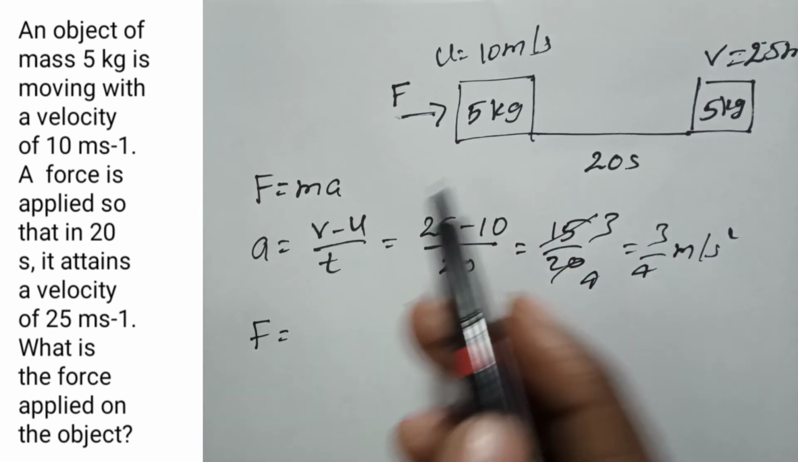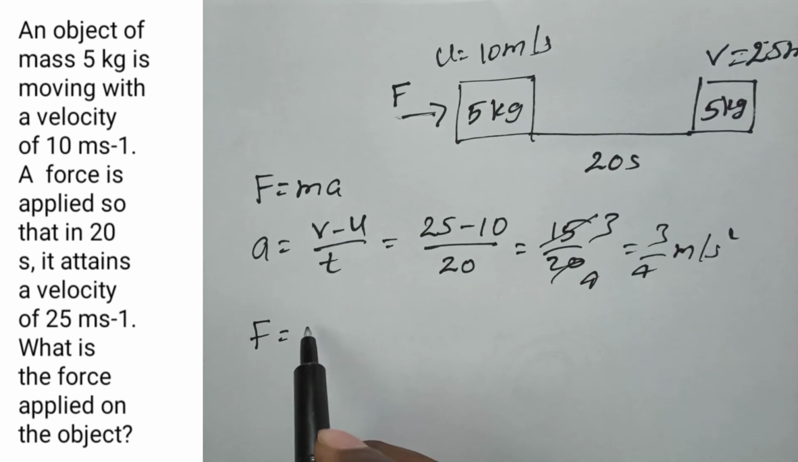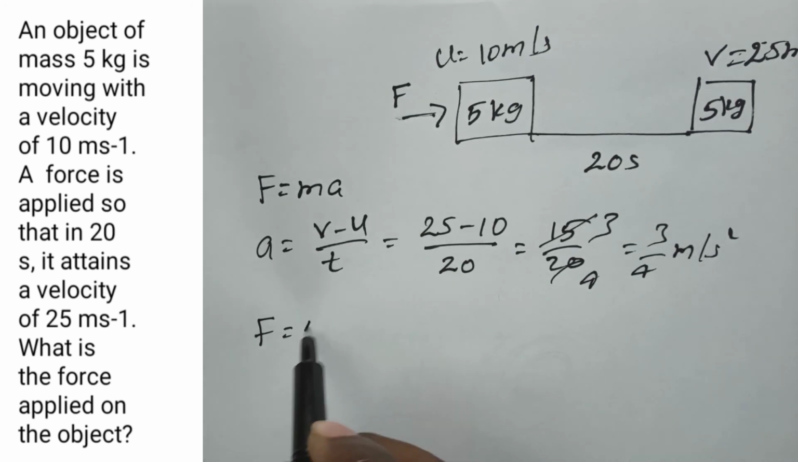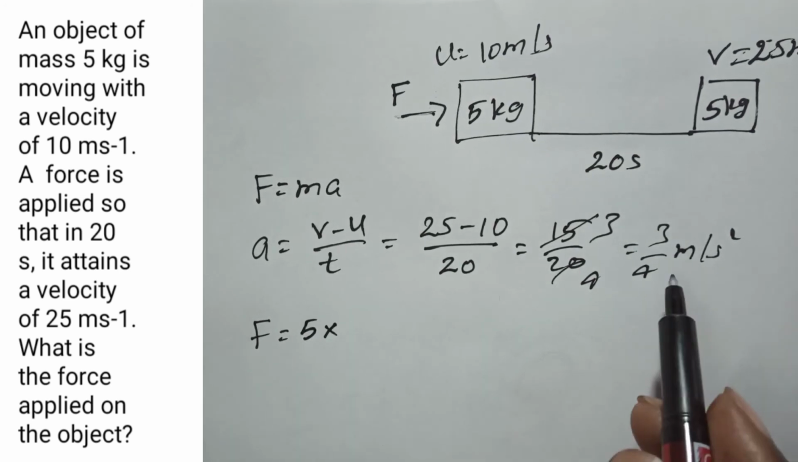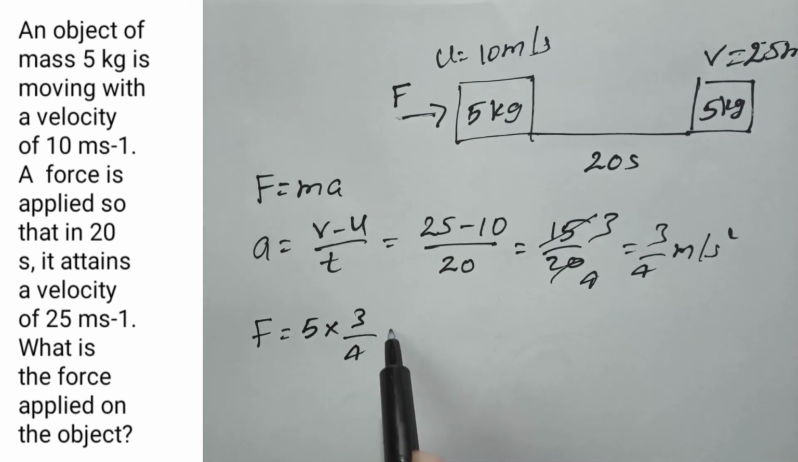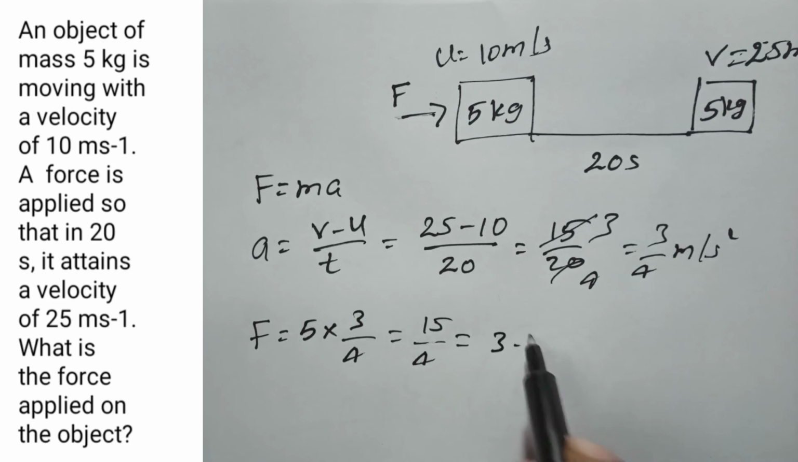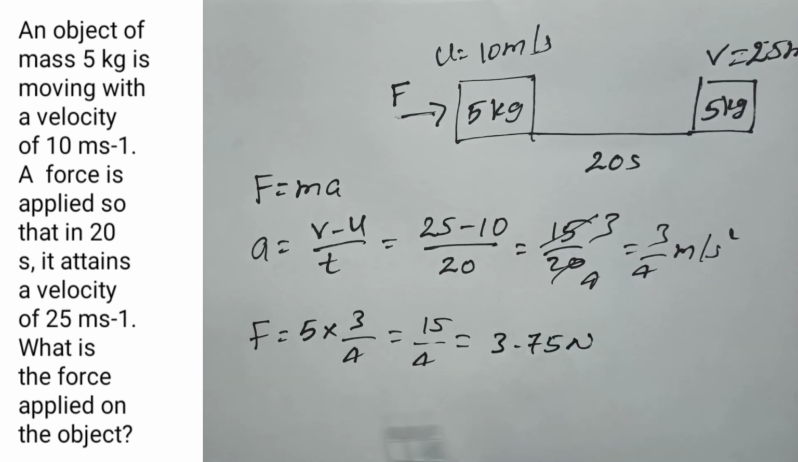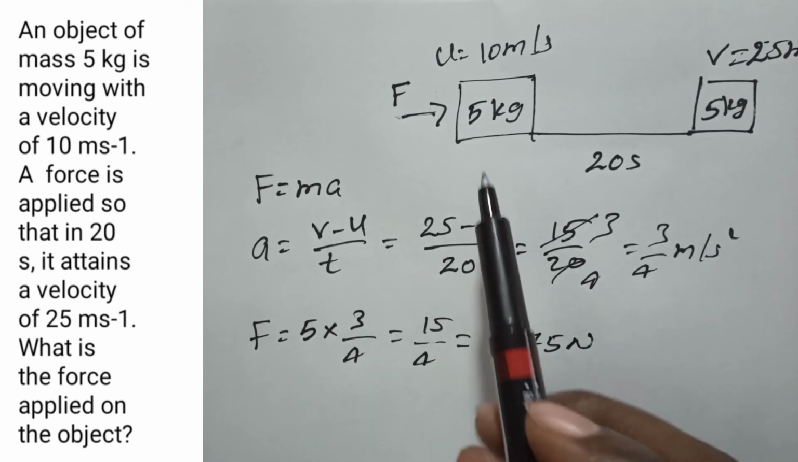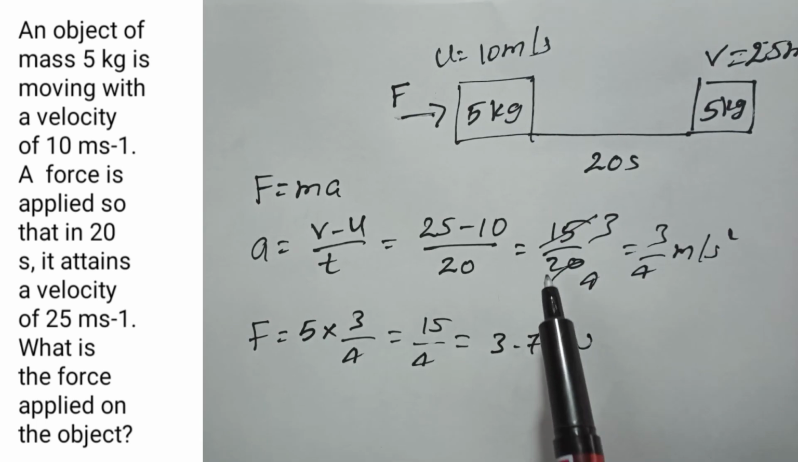And we have to find the force, F equal to ma. The m value we know is 5, into the a value we got here, 3 by 4. So simply 15 by 4, which equals 3.75 newtons. So the force we applied on the object is 3.75 newtons.